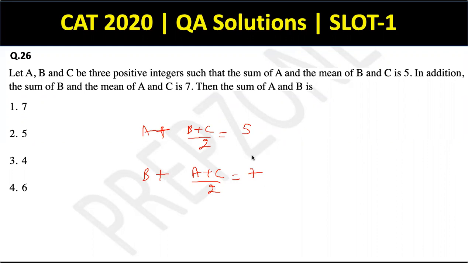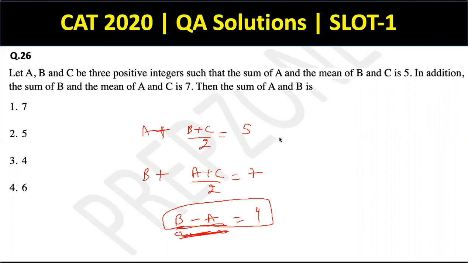और क्या हो सकता है? Let's first subtract. तो पहले subtract करा तो मेरा आया B by 2 minus A by 2 is equal to 2. मतलब 4 हो जाएगा. तो B minus A has to be equal to 4. This is upon subtracting the two equations.